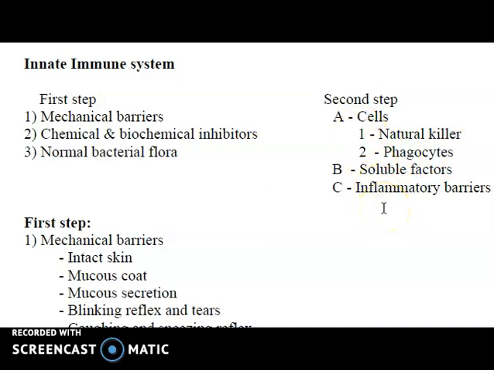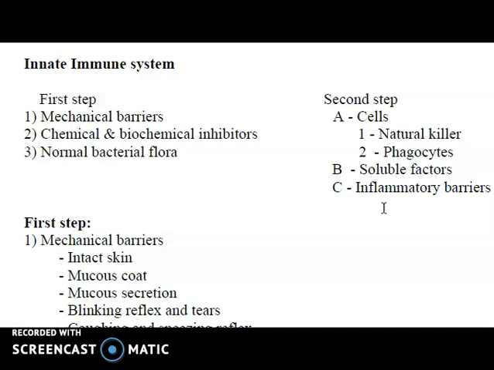First is the first step, the mechanical barrier, which can also be called the physical barrier. The physical barrier is the first line of defense against microorganisms. It includes the skin, mucous membrane, mucous secretion, etc. Most organisms and foreign substances cannot penetrate intact skin but enter the body if the skin is damaged.